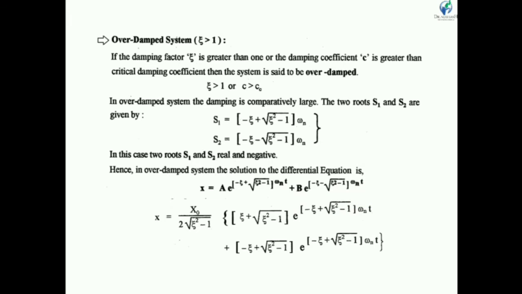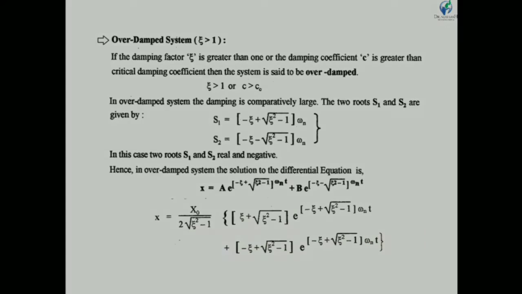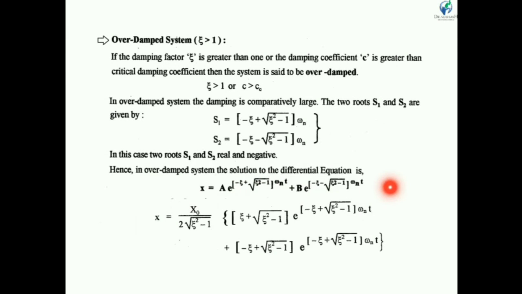By determining the values of a and b, we can rewrite this equation. Putting the values of a and b, we derive this equation.